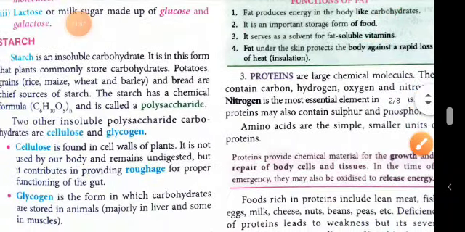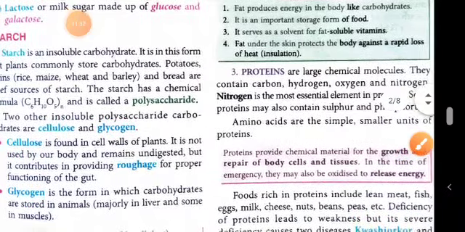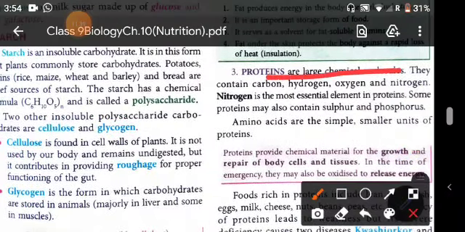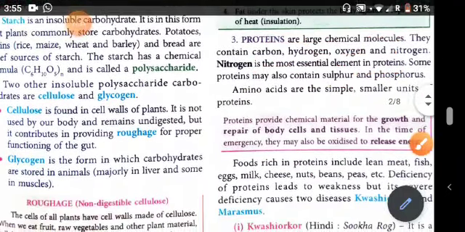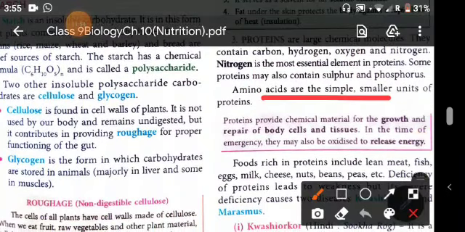Now, next is proteins. Proteins are large chemical molecules. They contain carbon, hydrogen, oxygen with nitrogen. Nitrogen is the most essential element in protein. Some proteins may also contain sulfur and phosphorus. And amino acid is the simplest unit of protein. That means many amino acids combine. There are 20 amino acids which combine to make a protein.